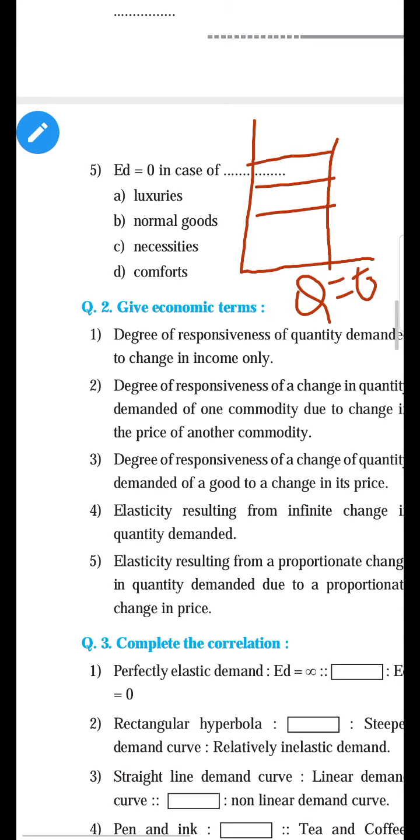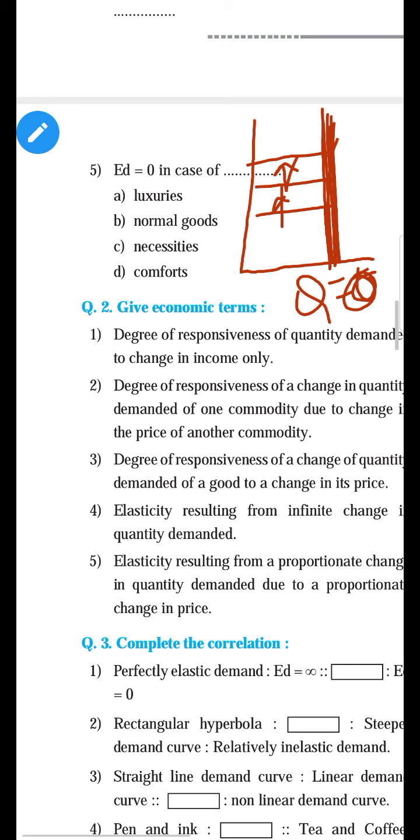So it happens in which type of commodity? Means only price of the goods changes. Only price of the goods changes, increase or decrease, but there is no change in demand for the commodity. The demand for the commodity is inelastic. Yes, vertical slope. It means the ED is equal to 0. Okay, so which type of commodity can we purchase in this situation?